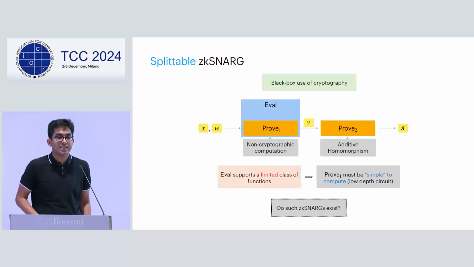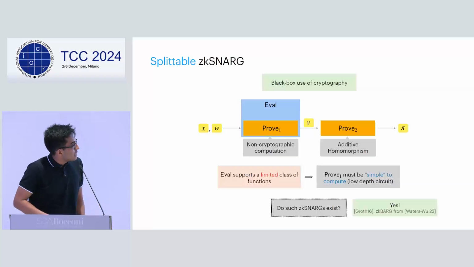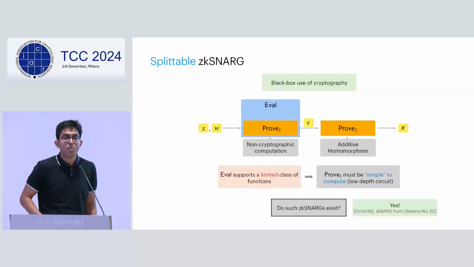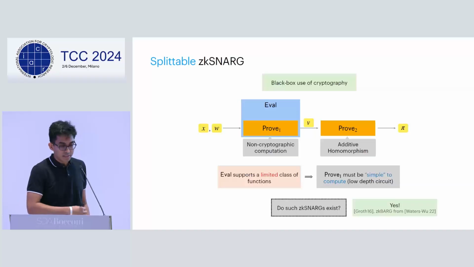So do these zk-SNARKs actually exist? Yes, and this is what we show in our work, that Groth16 and the zero-knowledge batch argument that we get from the recent work really have these properties.